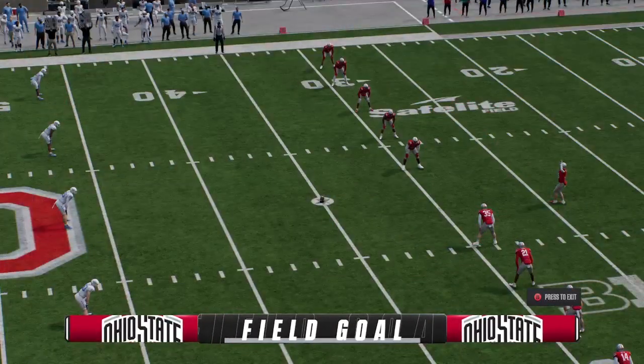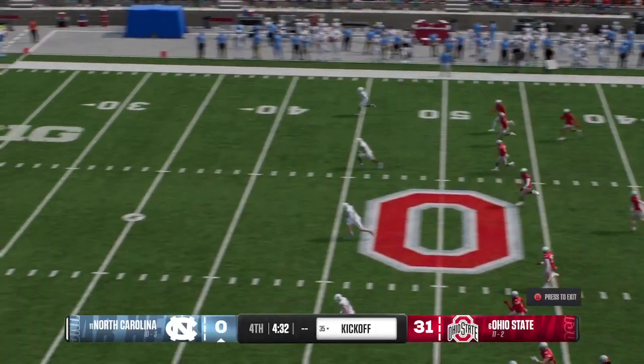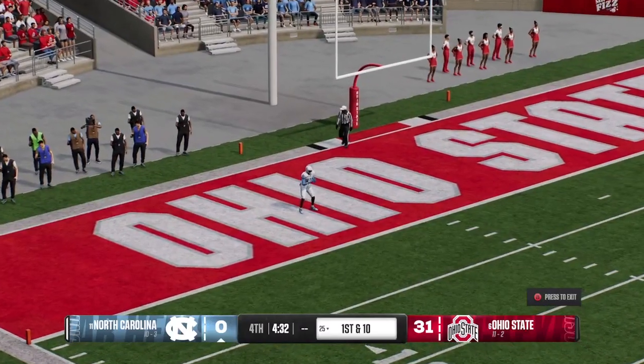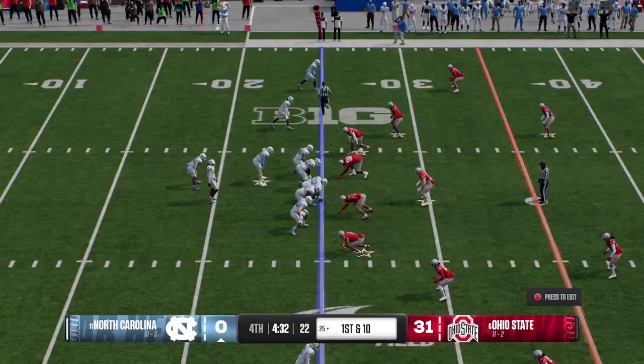I was watching this guy in pregame. He's got a strong leg. Not surprised here he's able to put 3 points up here for the offense. He thought about returning it, but instead takes a knee. It'll be a touchback, and they'll start at the 25.